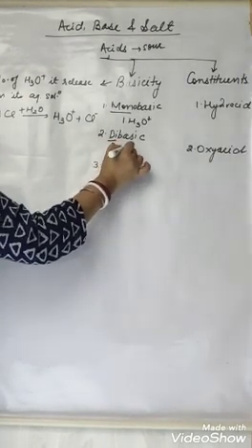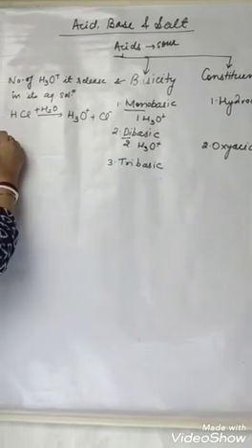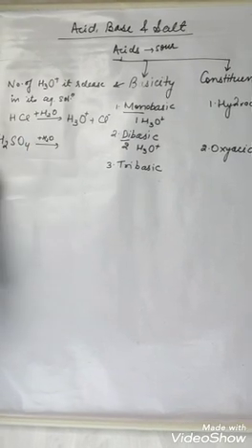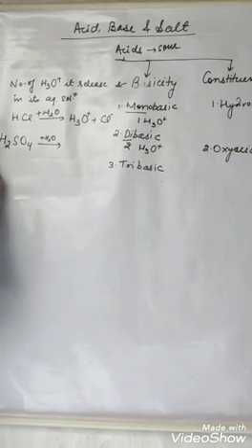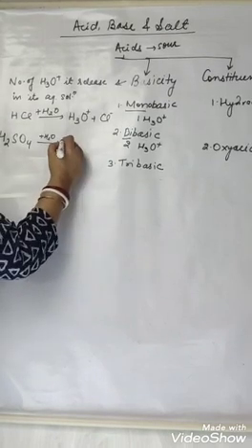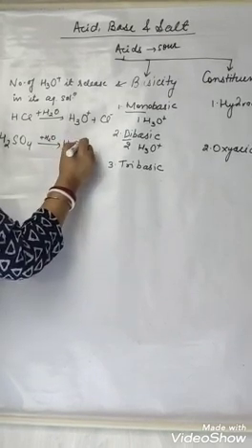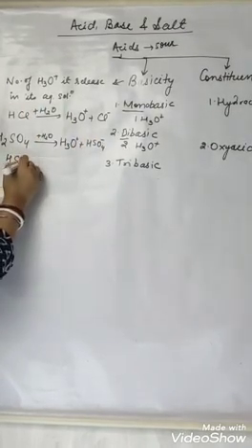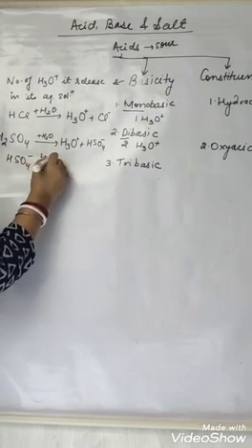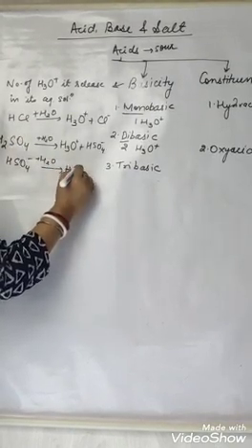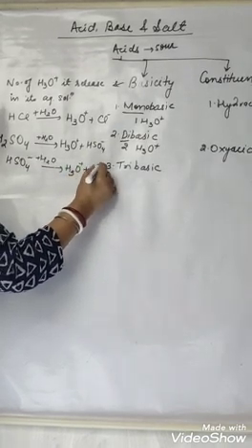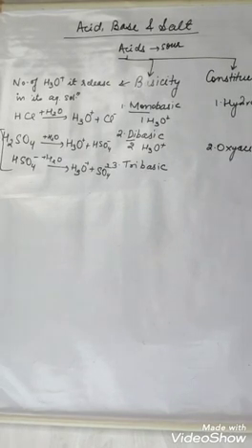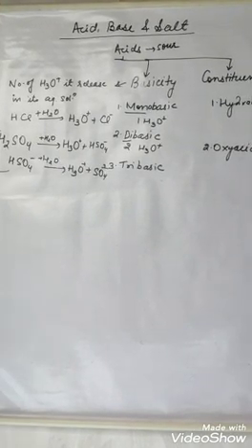Di means 2. So when any acid releases 2 hydronium ions, it will be dibasic. Suppose H2SO4, how many hydrogens does it have? 2. But it will not release 2 hydrogens at once. Firstly, it will release H3O+ and HSO4-. Then again this HSO4-, when dissolved again in water, will release one more H3O+ and SO4 2-. So this is a two-step reaction, not a one-step. So this is a dibasic acid.